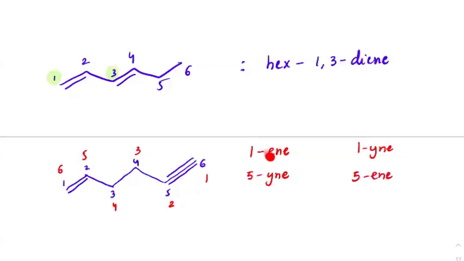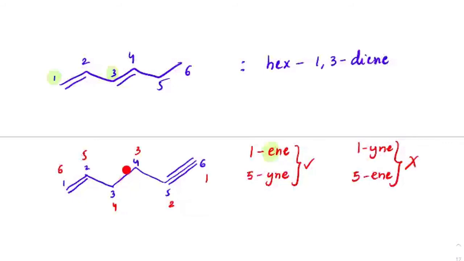So between ene and ine, you should always check out the alphabetical order. So ene and ine, which is more preferred? Ene is preferred. So if you have a single double bond and a single triple bond, then the priority should always be given to double bond with least numbering. If this can get the least numbering, then that should get more priority. So this should be more prioritized compared to this one.